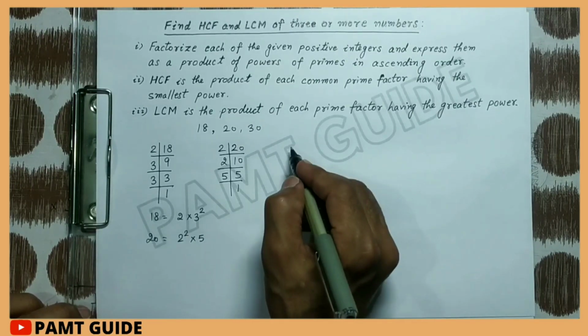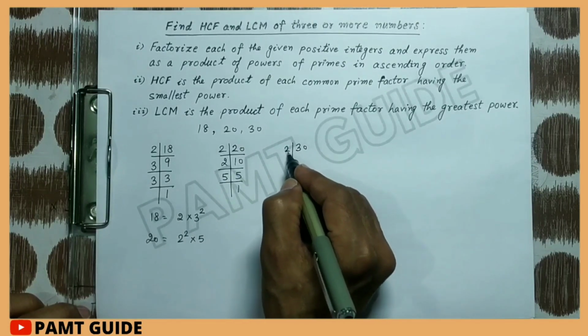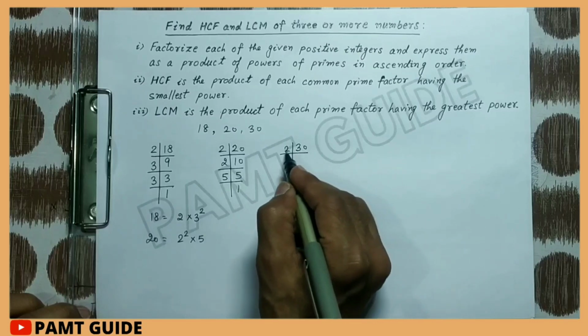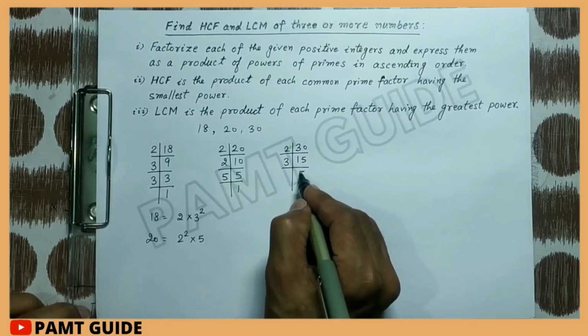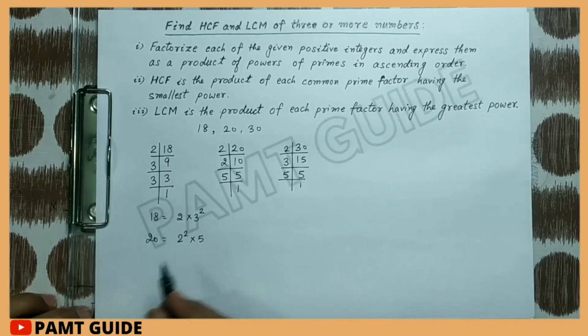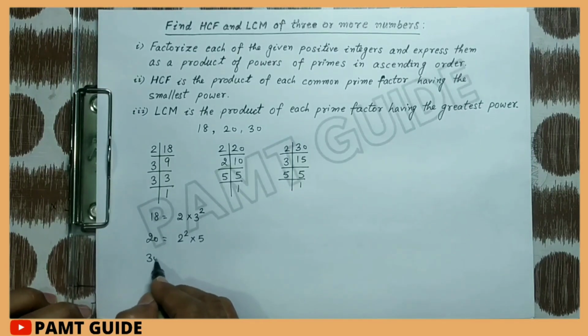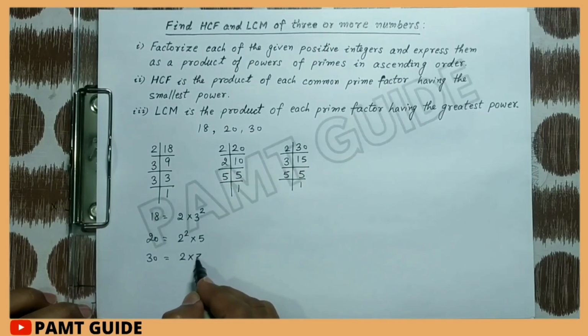And the third number is 30. When we divide 30 by 2 we get 15. Now 3 5s are 15 and 5 1s are 5. So the prime factorization of 30 can be written as 2 multiplied by 3 multiplied by 5.